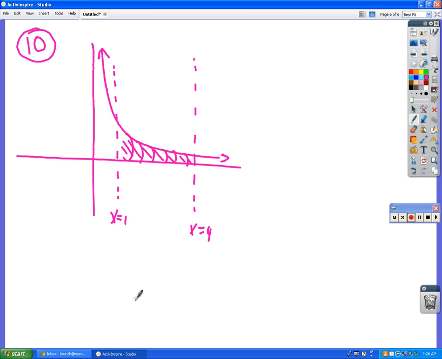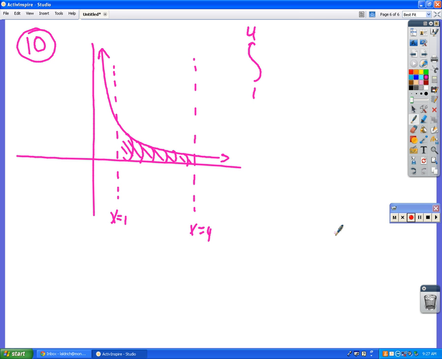Okay. It's popping right off the screen. The volume of the solid is, that's exactly right. So we're going antiderivative. Here's the easy part. From where to where? 1 to 4. Okay? Here's the hard part.